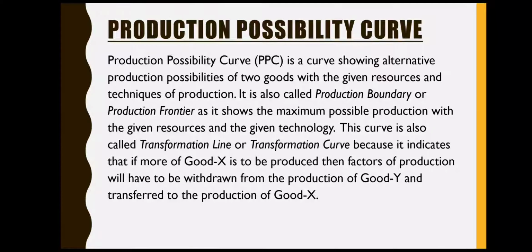After that, we studied about production possibility curve, which is also known as production boundary or production frontier, and also known as transformation line or transformation curve. So there are various names for production possibility curve, and production possibility curve is a curve which shows the production possibilities of two goods that can be produced with given resources and techniques of production.